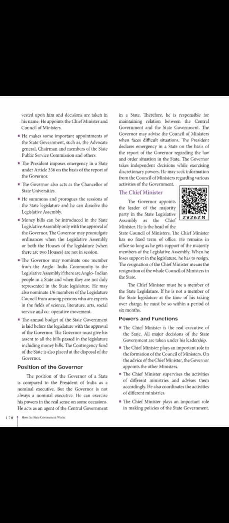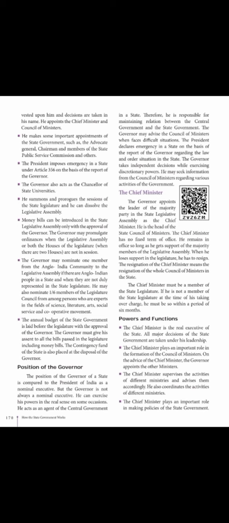The governor acts as the chancellor of state universities. He nominates one member from the Anglo-Indian community to the legislative assembly. Annual budget of the state government is laid before the legislature with the approval of the governor. These are the functions of the governor.